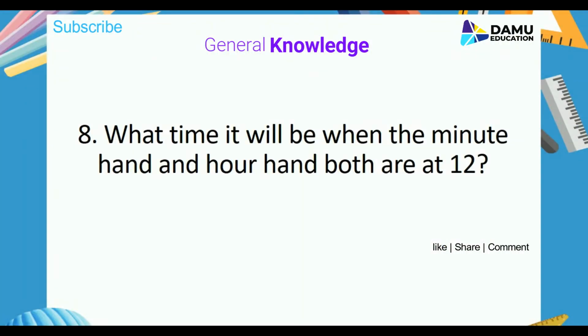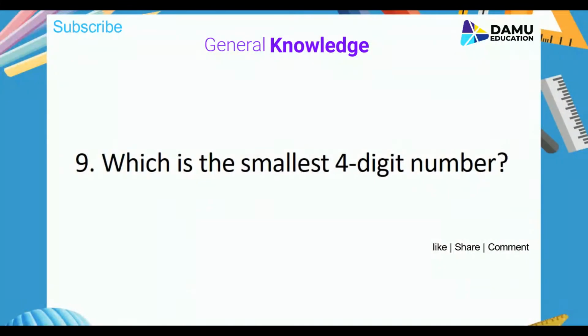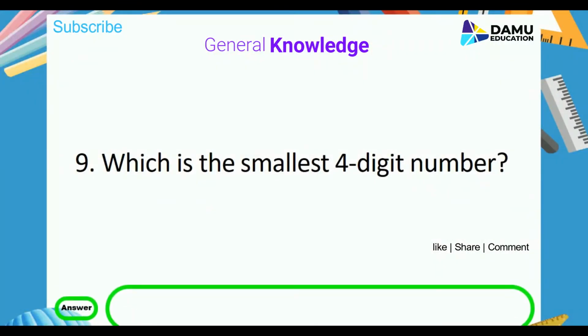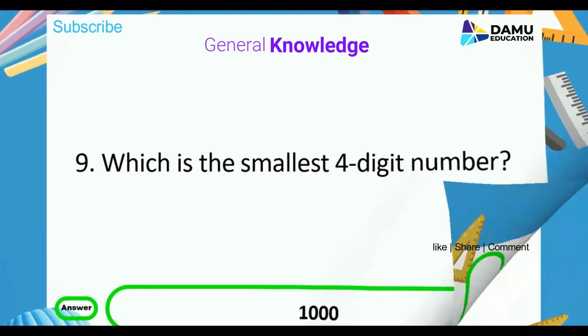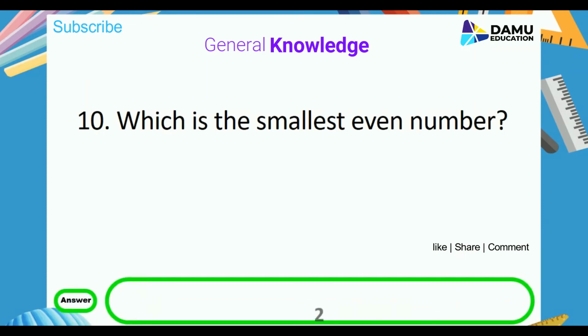What time will it be when the minute hand and hour hand both are at 12? Answer is 12 o'clock. Which is the smallest four-digit number? Answer is 1000. Which is the smallest even number? Answer is 2.